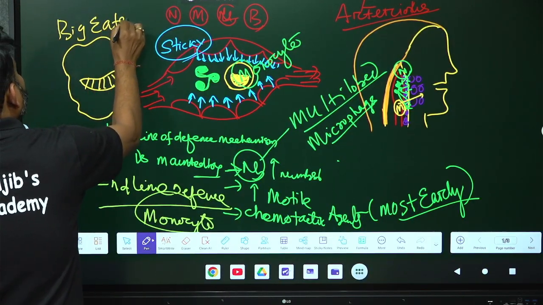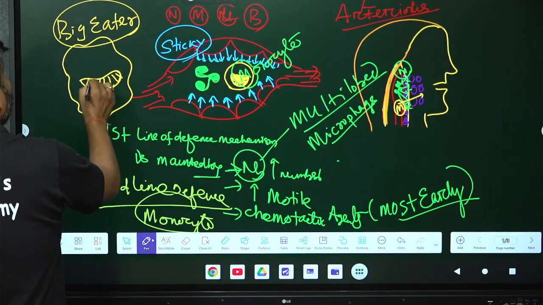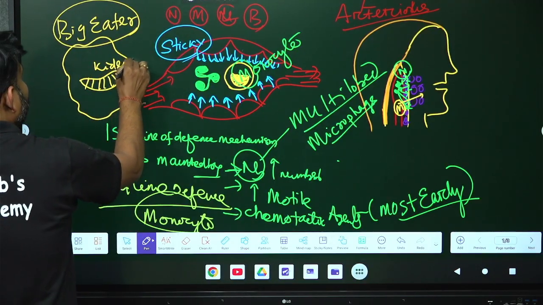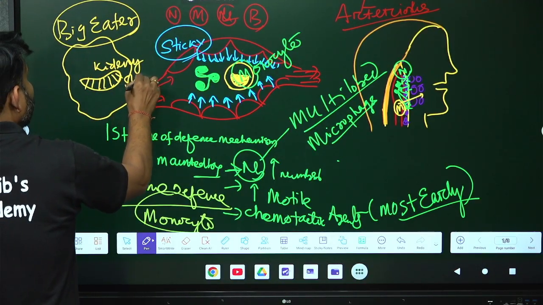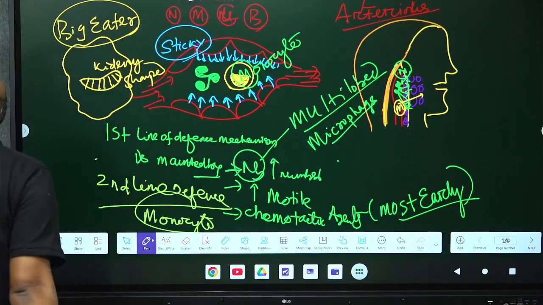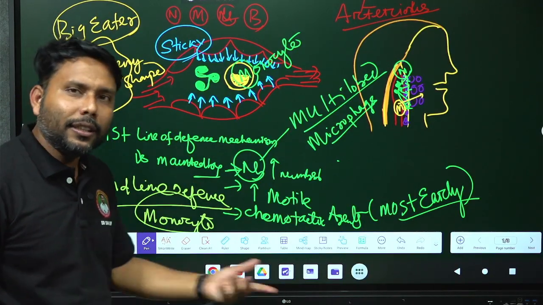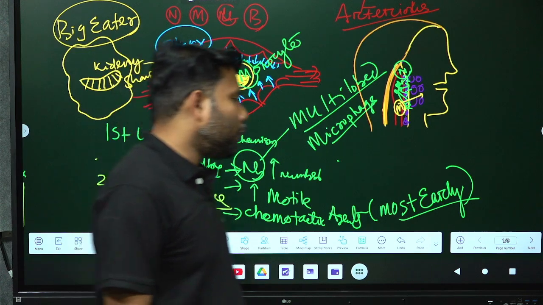What is the other name of macrophage? Yes please, big eater. And what is the nucleus? Kidney-shaped. The nucleus is kidney-shaped. And monocyte inside the blood vessel it is monocyte. Monocyte outside the blood vessel it is macrophage. Hope you have understood what I told.